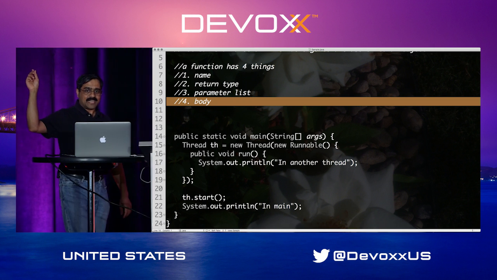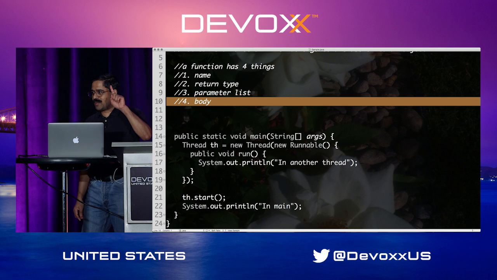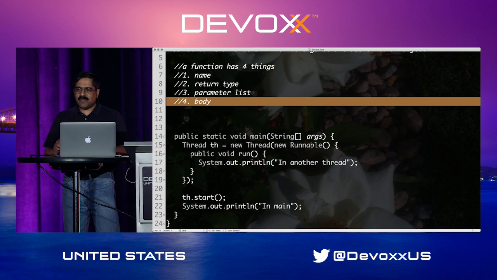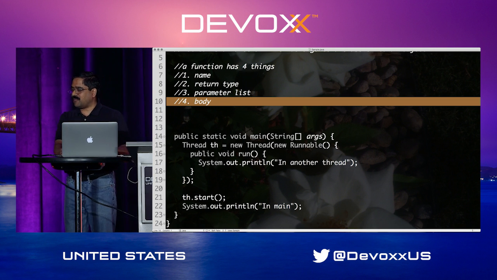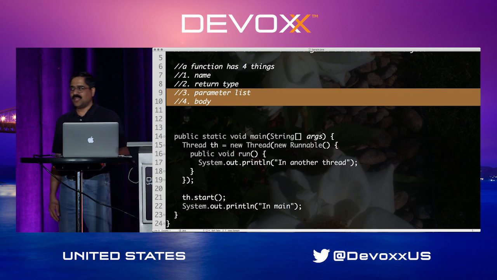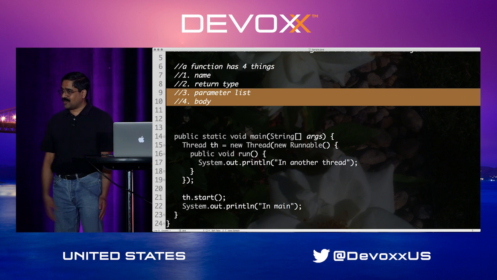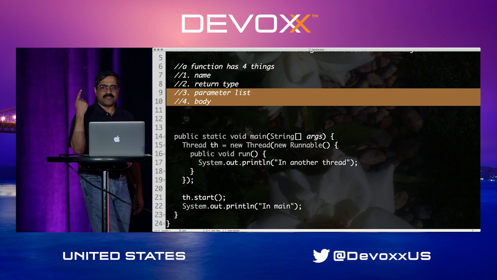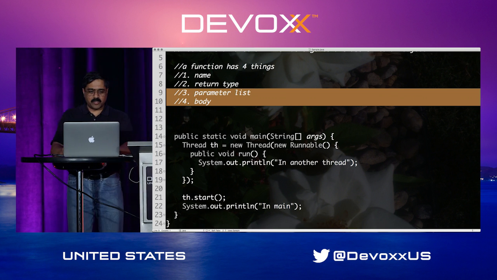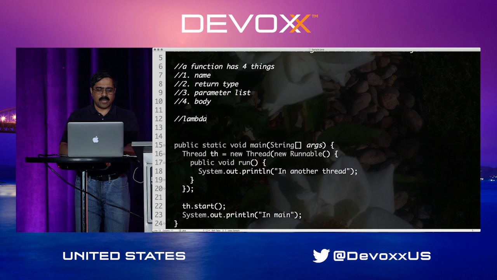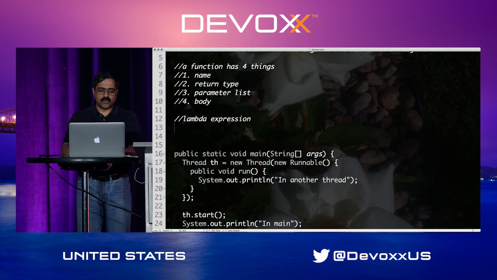Well, you selected 1 item, you've got only 1 more item you can select. What good is having the body if you don't have the data to work with? So you have to have the parameter list. And that's it, you're out of limits. You can only take 2 things, and that's exactly what lambdas do. Lambda expressions essentially have only those 2 things.